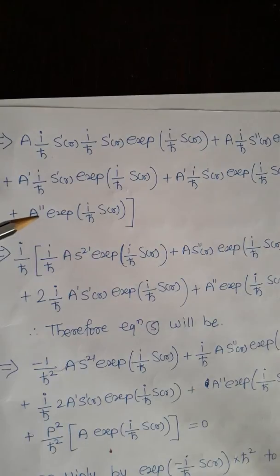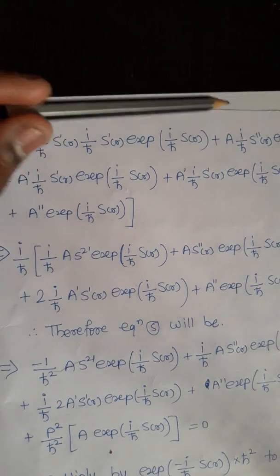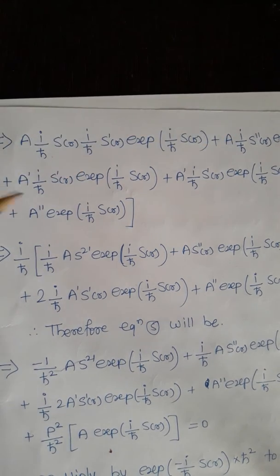Now we should take common here. You know that in this term i h cross will be taken as common, and in this term also we can take i h cross as common. So we will take i h cross common here. After taking common, i h cross upon this term. Now i h cross into i upon h cross a s double dash.